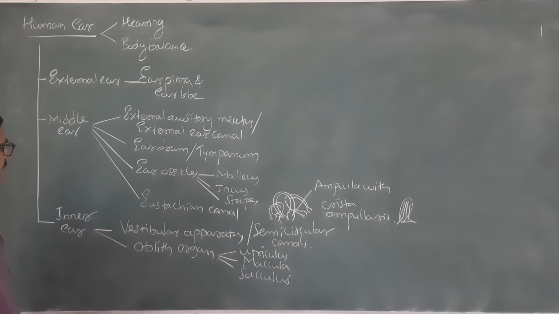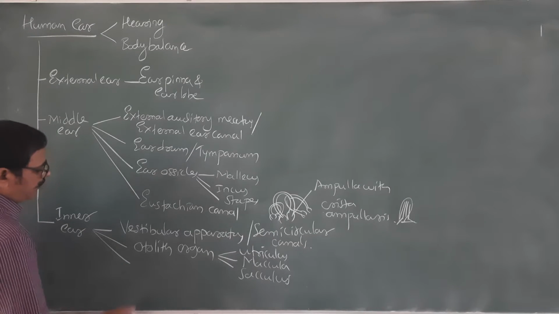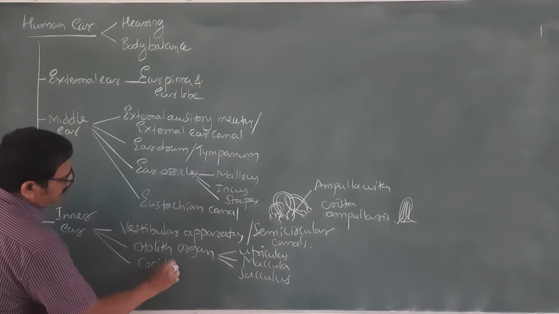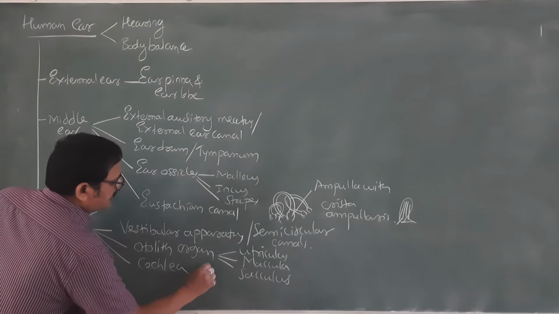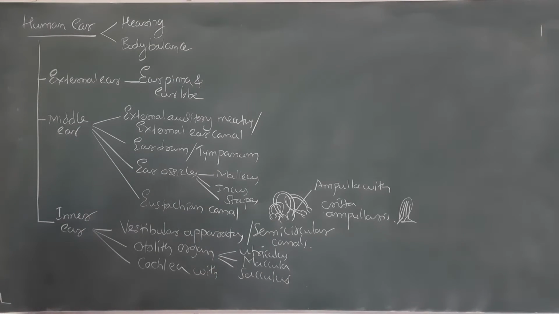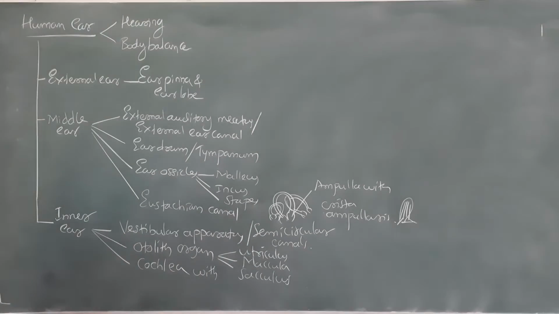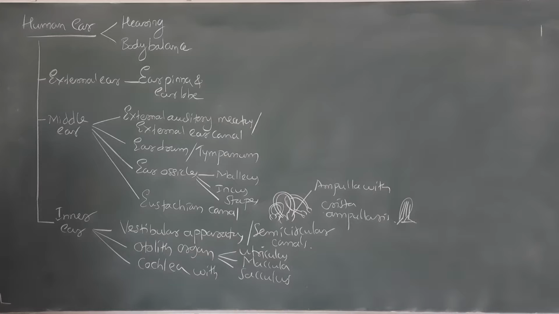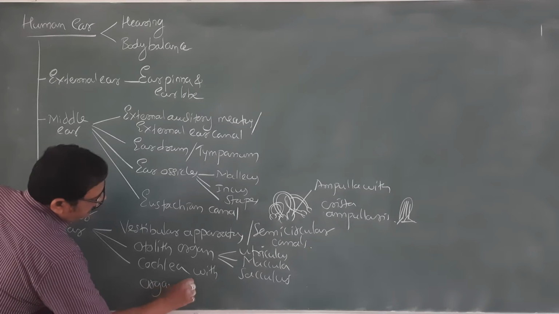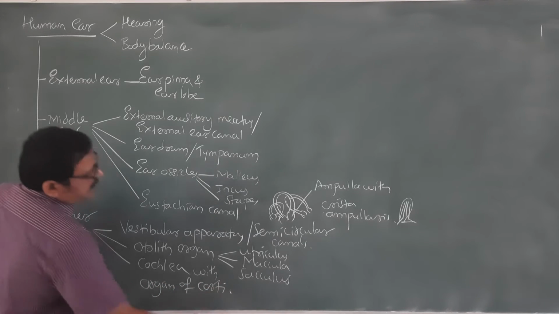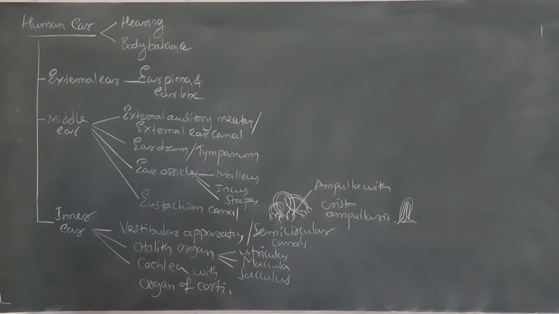Other than this, you will find the cochlea. In the cochlea we find the Reissner's membrane, the basilar membrane, as well as the organ of Corti. These are the structures we will find in the ear.